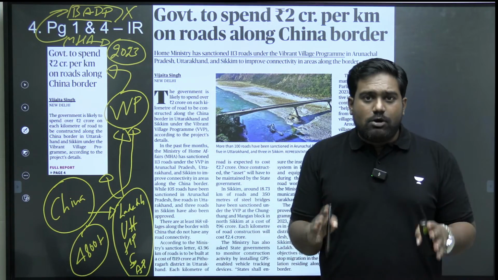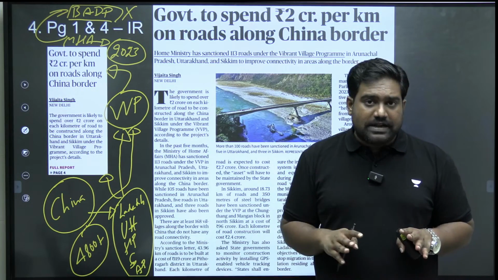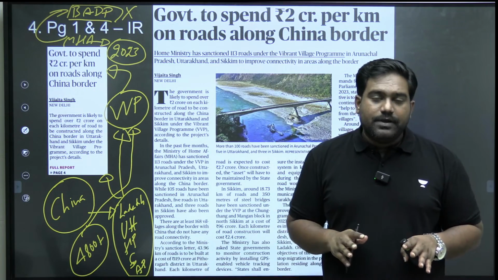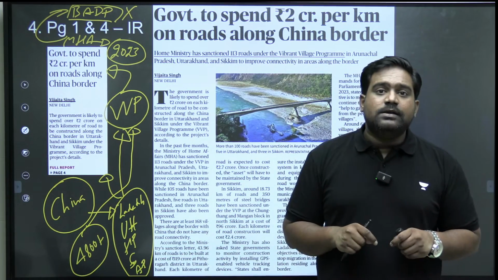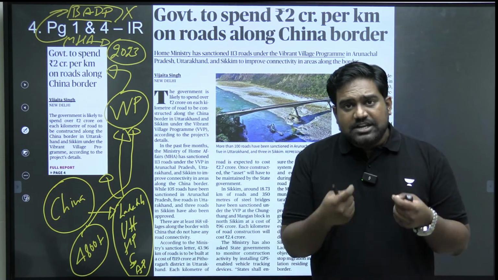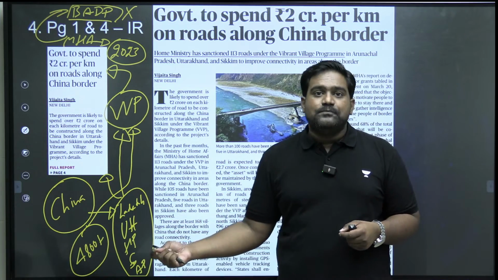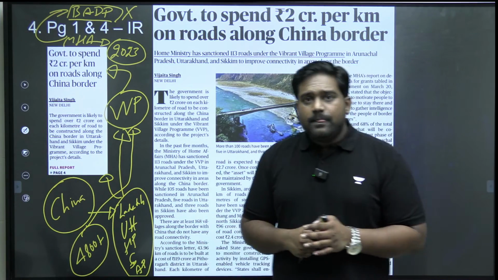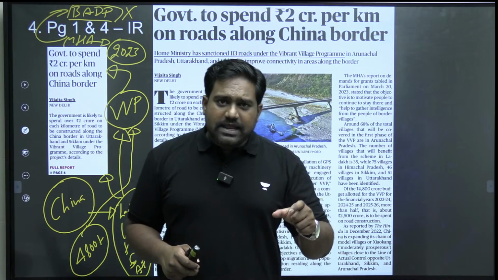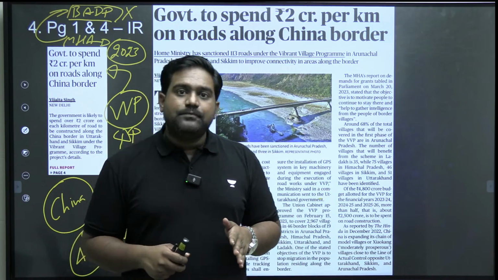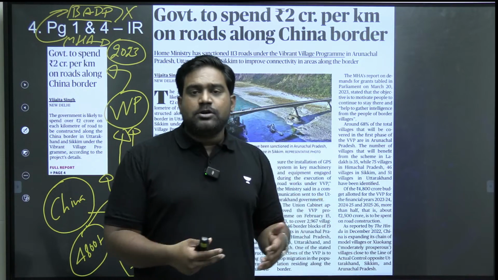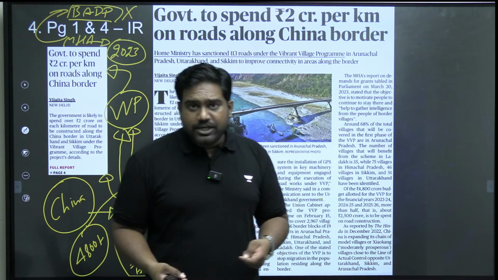BADP is for developing border villages across all the land borders of India, including the Chinese border. But to pay special attention to those villages facing China, a separate initiative was launched called the Vibrant Villages Program. The logic here is, one, it's very important to keep the border population in favor of our country, to ensure that they are patriotic and have loyalty towards the nation.